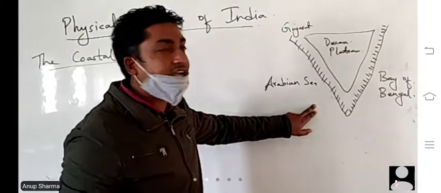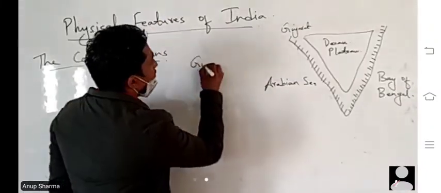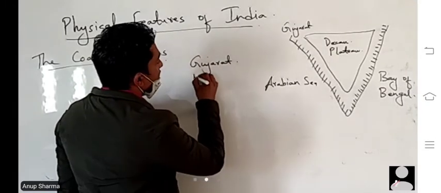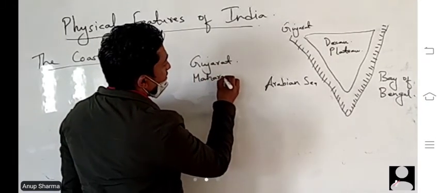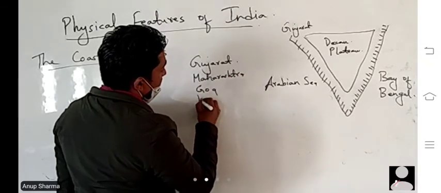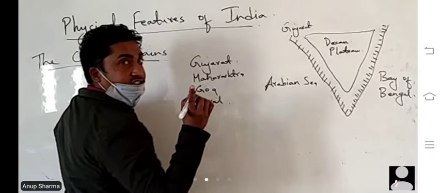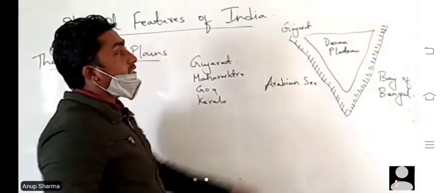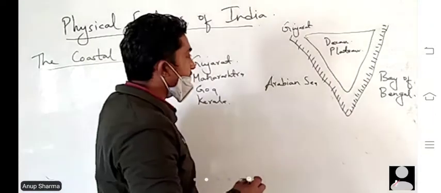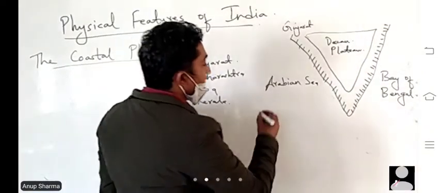So on the left hand side we have Gujarat, Maharashtra, we have Goa, Kerala, etc. Okay, in the eastern side we have West Bengal also.